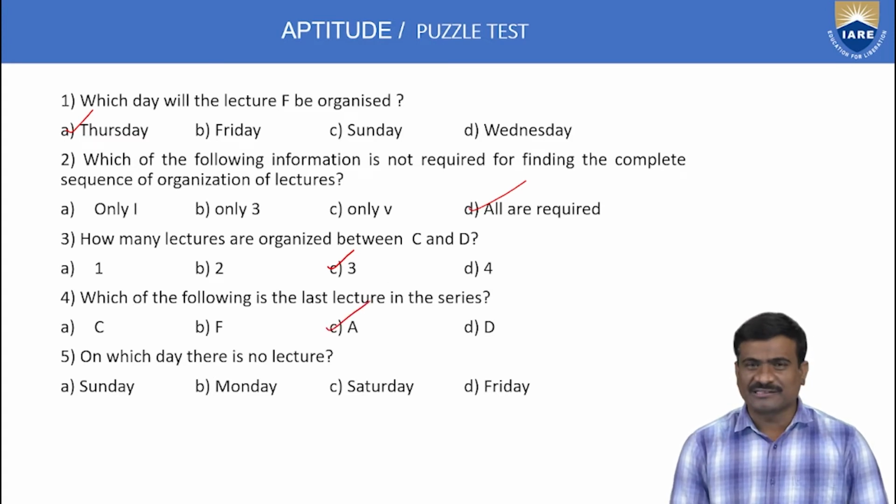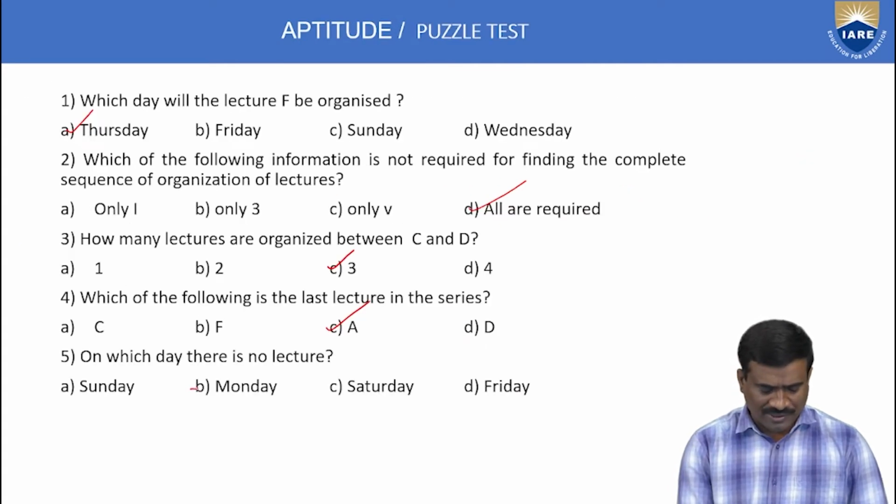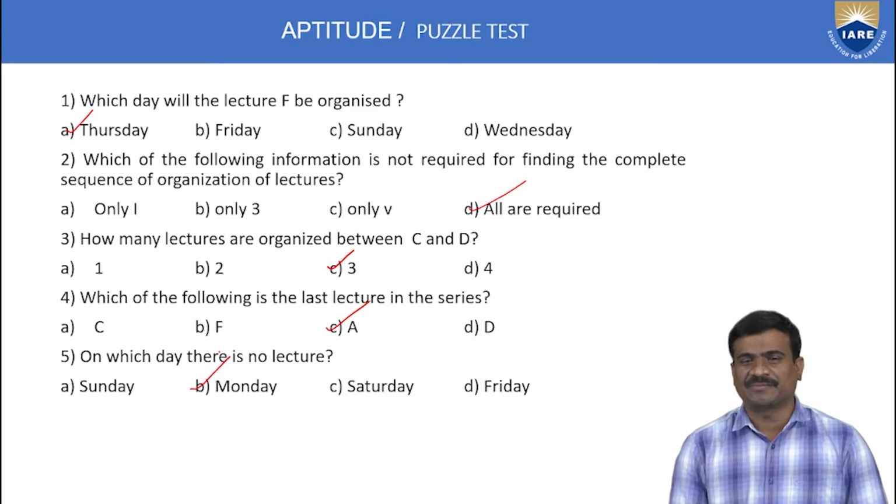Next, fifth example: on which day is there no lecture? That is only Monday, not Sunday. Monday means option B only correct.